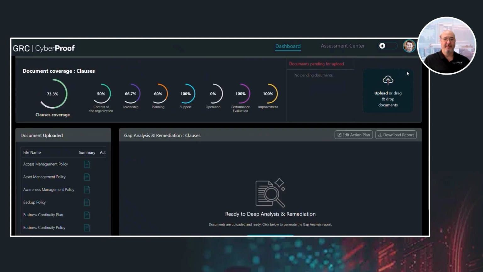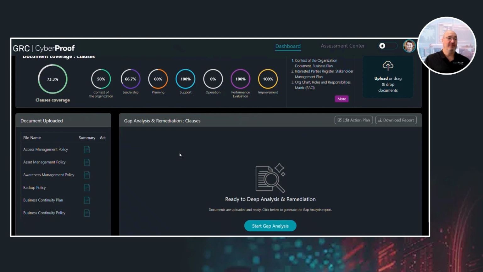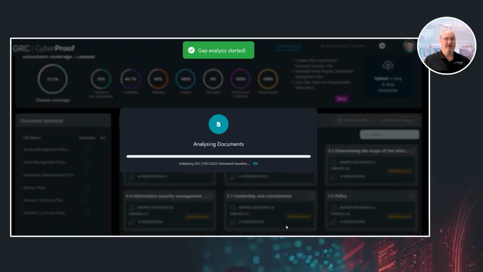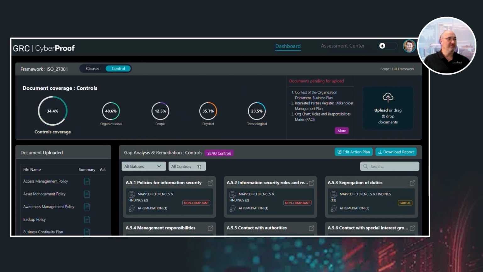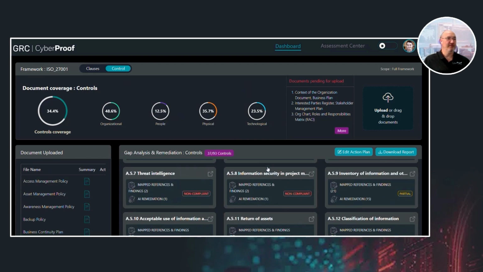Let me go back. This is only through a very quick reading of the document. Let's run the analysis. When I hit run the analysis, the tool evaluates every document against the framework control items and classifies the level of compliance. I can filter here by status. I can filter by clauses, controls. If I go to controls, I can filter by controls. Let's choose organizational controls only. And let's drill down in one of them.